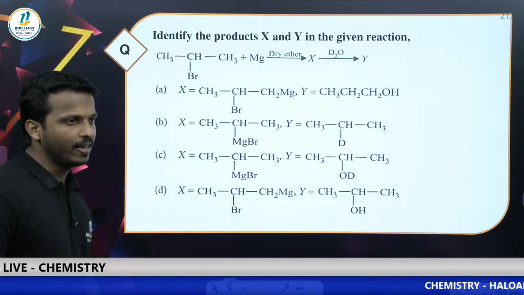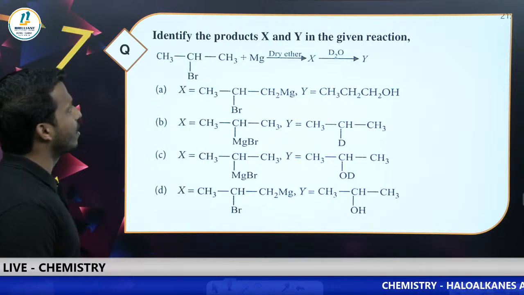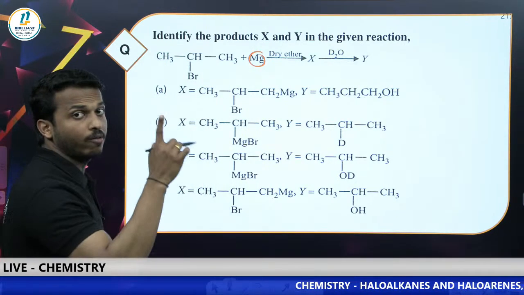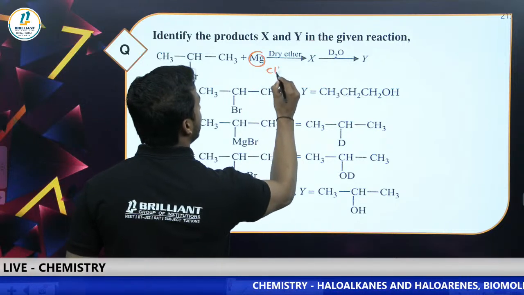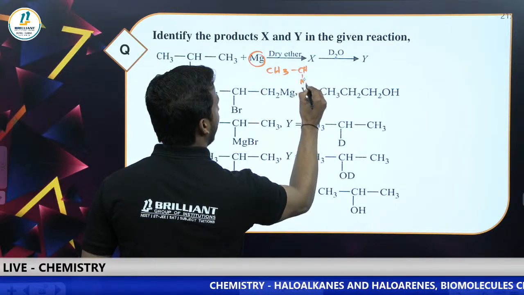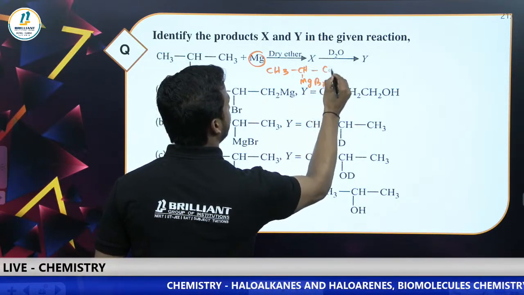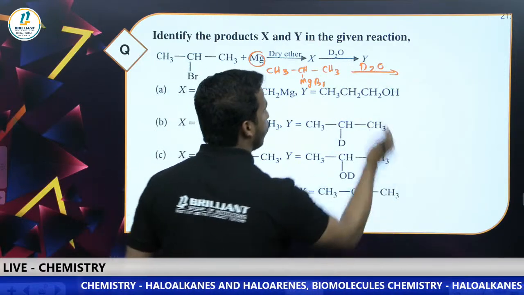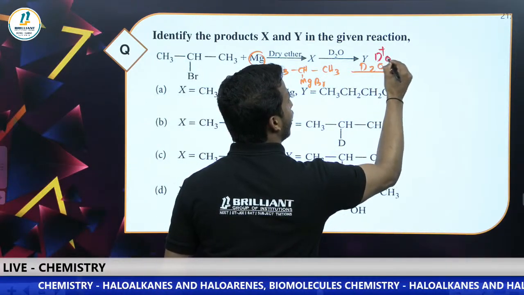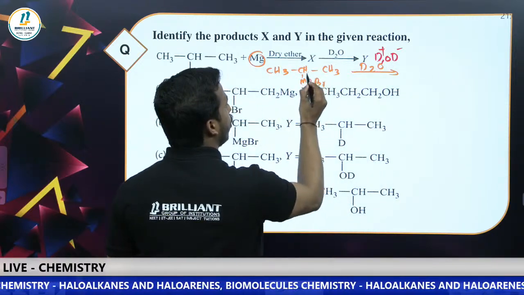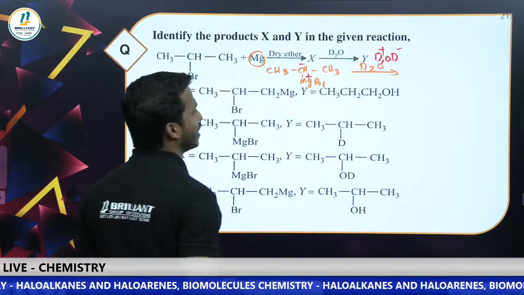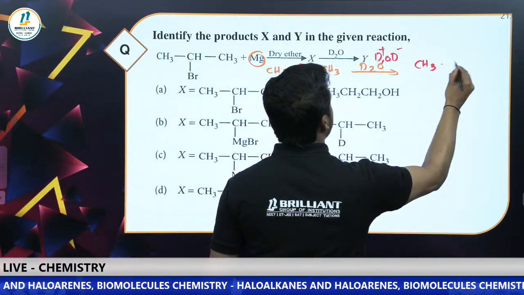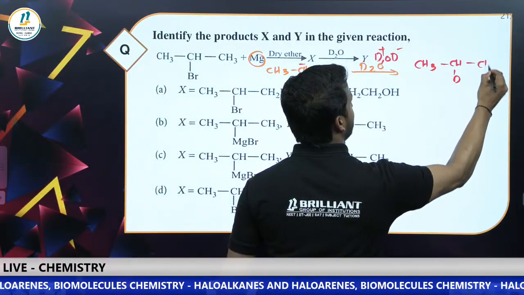Next one, identify the products X and Y in the given reaction. This is a haloalkane with magnesium in dry ether. It will form a Grignard reagent. We will get CH3CH(MgBr)CH3. When you treat it with D2O, heavy water, it contains D plus and OD minus. To the carbon minus, D plus will come. You will get CH3CHDCH3.